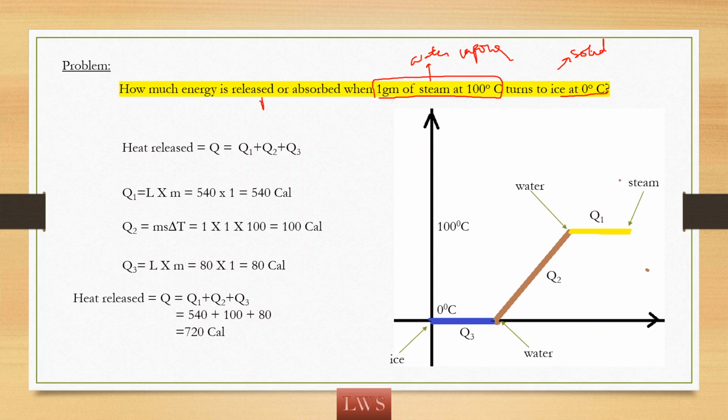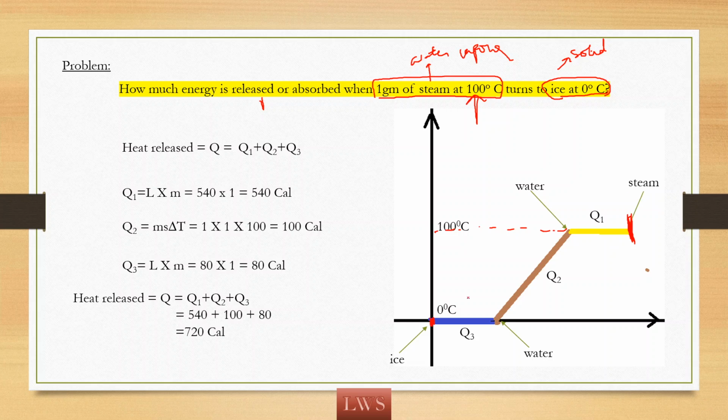So here I want to give you a graphical explanation. Please look at this graph. We are having 1 gram of steam. So imagine we are here. Steam is there at 100 degrees Celsius as per the given data. And what is the final? It converts to ice at 0 degrees Celsius. So this is the point where we need to come. We are here and we need to come here.